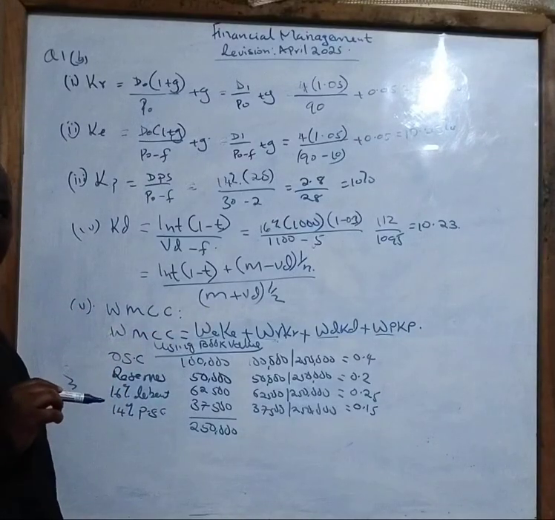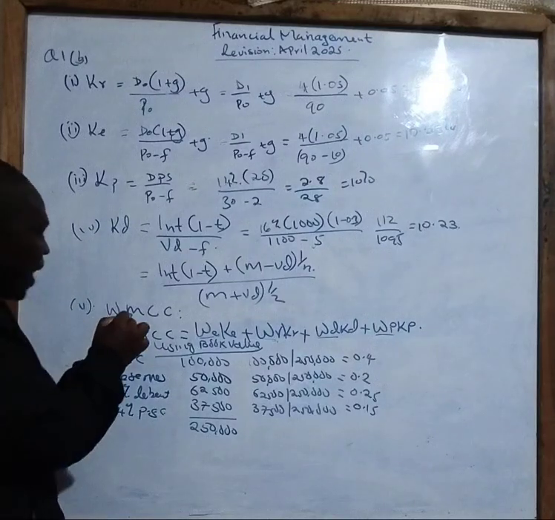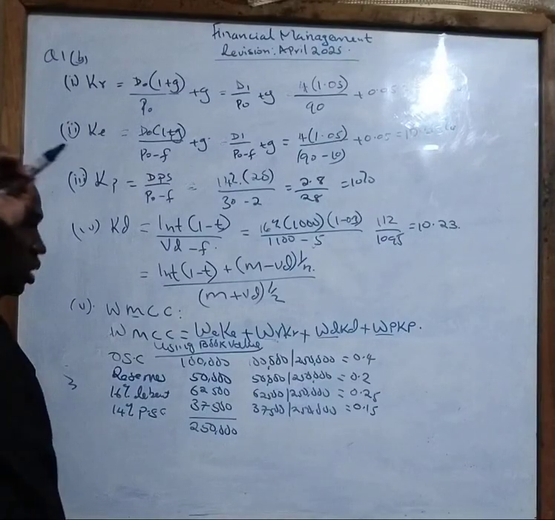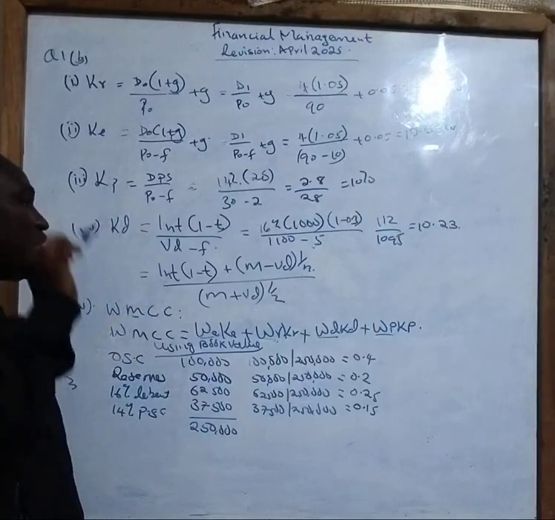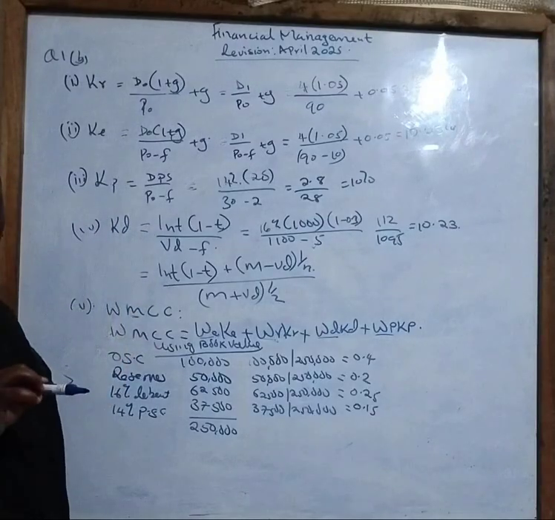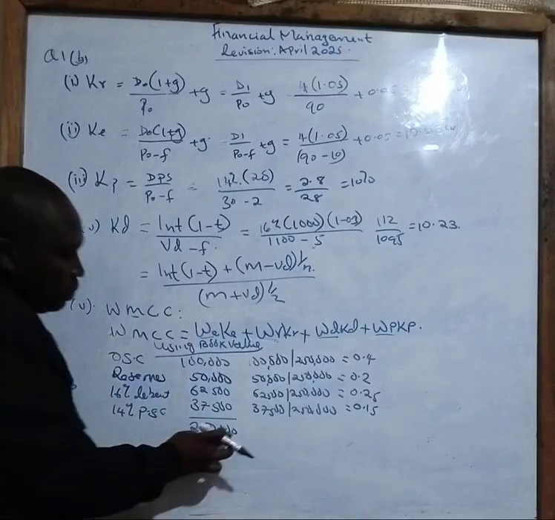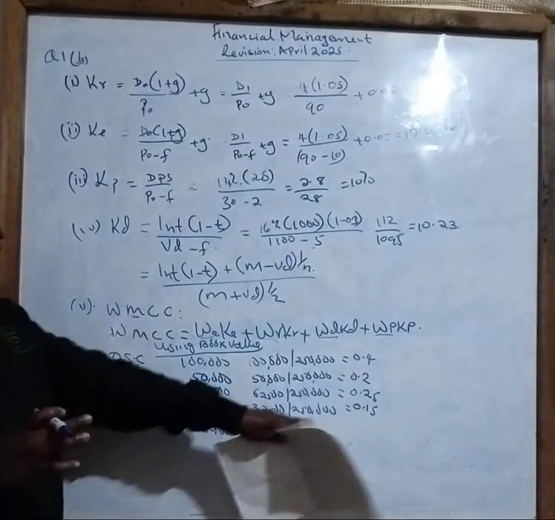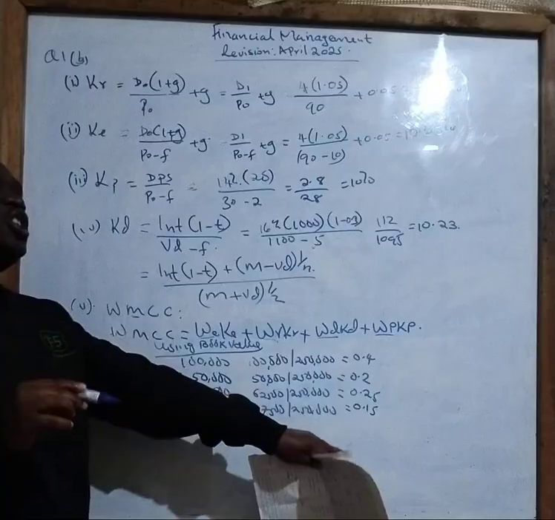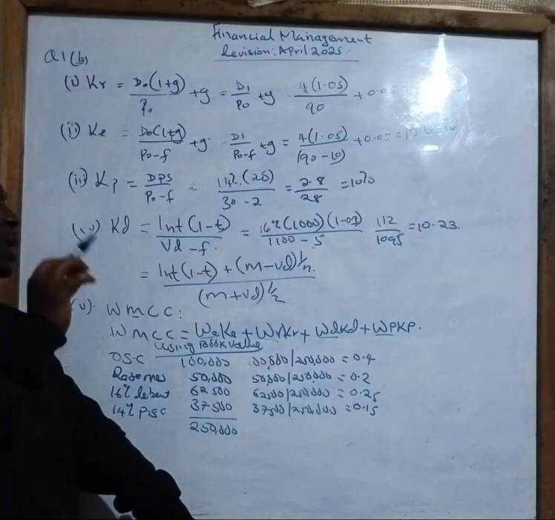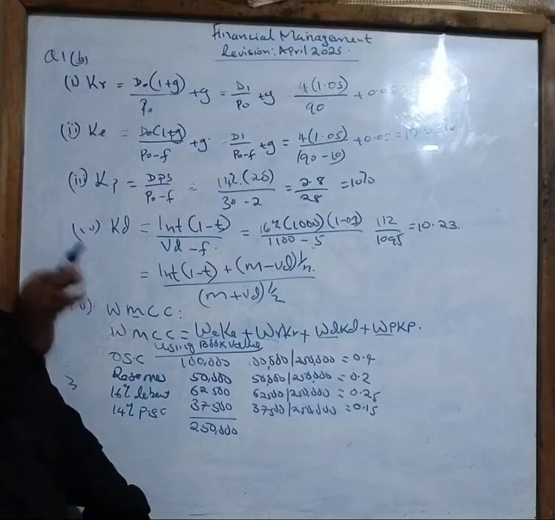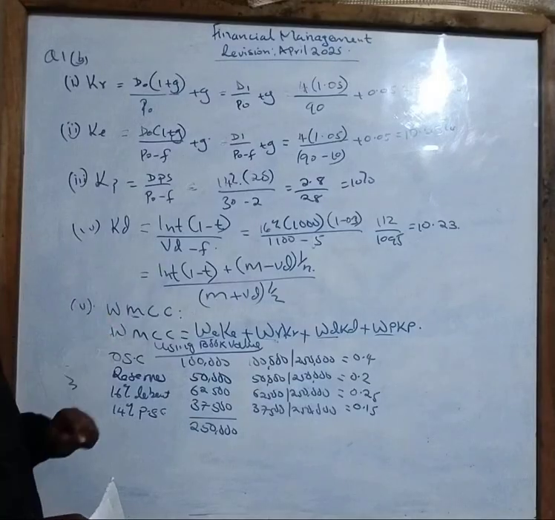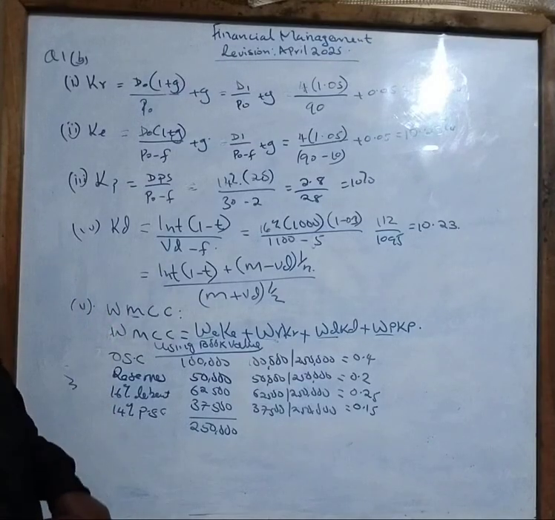But what is the question saying? What the question is saying, marginal cost of capital, which means the additional cost of capital. So therefore, the company wants to raise 20 million, not the 250,000. So this 250,000 here is helping us to calculate the weights. Once we calculate these weights here, we need now to use this weight to distribute or to analyze and find out how much we can issue to get the ordinary shares from the 20 million. So there is some work to be done again.